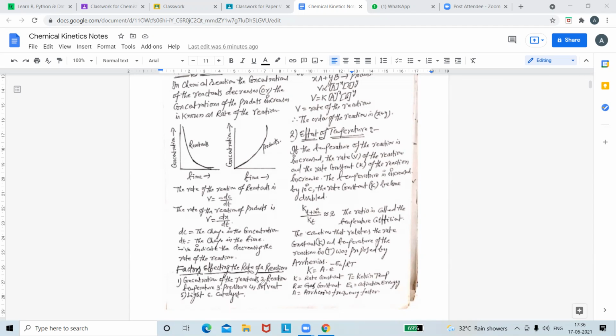First one is concentration of the reactants. Then second one is reaction temperature. Third one is pressure. Fourth one is solvent. Fifth one is light. Catalyst is the sixth one. Now let us see one by one.